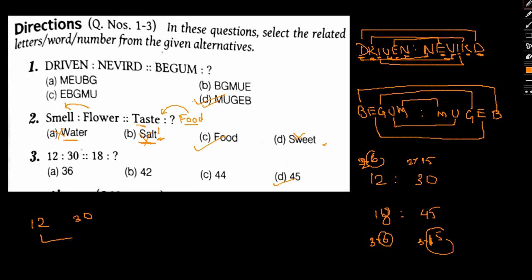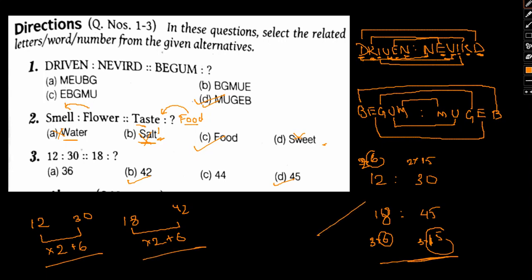So 12 to 30 can be attained like 12 into 2, that is 24, plus 6. Okay, now we have 18. Again, if we use the same, 18 into 2, 36, plus 6, 42. So again this can also be the answer. Okay, so there are two possibilities. These two possibilities are actually given, one in terms of ratio and another in terms of the plus, basically BODMAS operation. So either one can be the answer as far as this particular case is concerned.